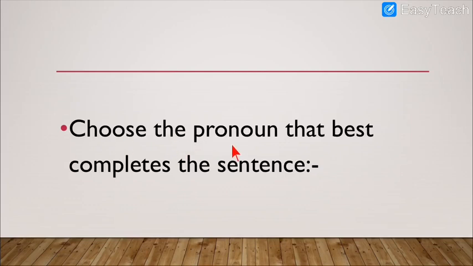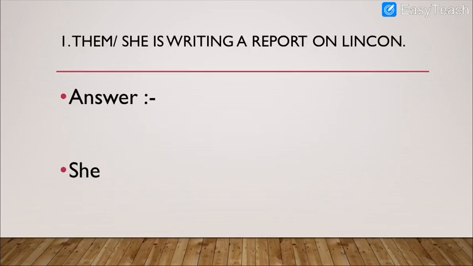So here, what is the exercise about? The exercise is about choosing the pronoun that best completes the sentence. The options will be given along with the sentences, but you have to choose the one which best completes the sentence. That means you have to try both the options, and then see which best completes it, which makes the sentence more meaningful. Here grammatically you have to be very precise, and it is only possible when you try it again and again, correct? In daily life also, when you speak English, your grammar will improve automatically because you will start listening to it and reading it. Okay, so let us move on to the exercise.